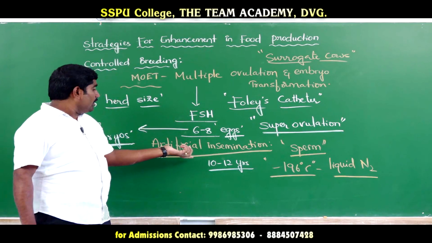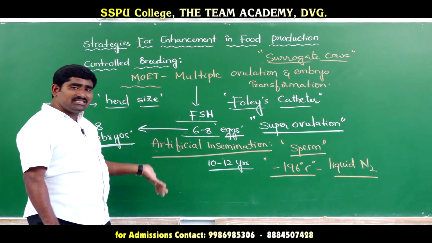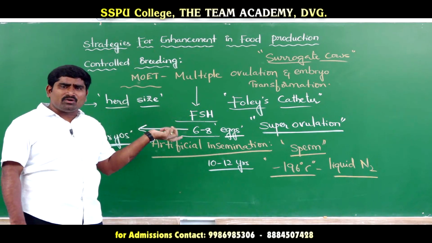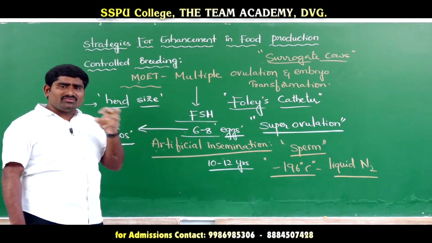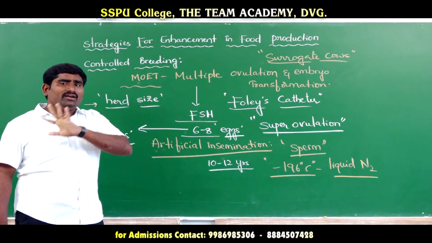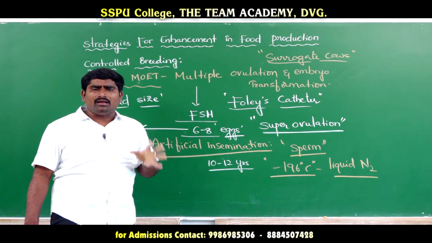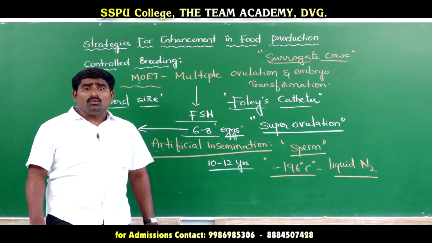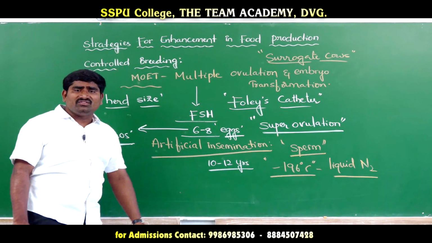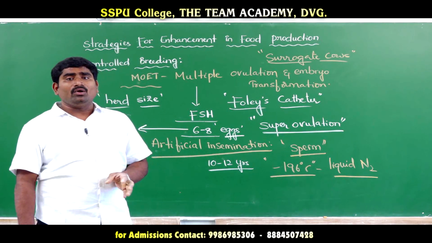After that, artificial insemination is done in the same cow's reproductive tract. Then 6 to 8 embryos will be formed. These embryos cannot grow in the same cow, so they will be recovered and inserted into different surrogate cows. Each surrogate cow takes one embryo, and that embryo grows in that cow. In this way, we can improve the herd size by using this controlled method, MOET, multiple ovulation and embryo transfer.